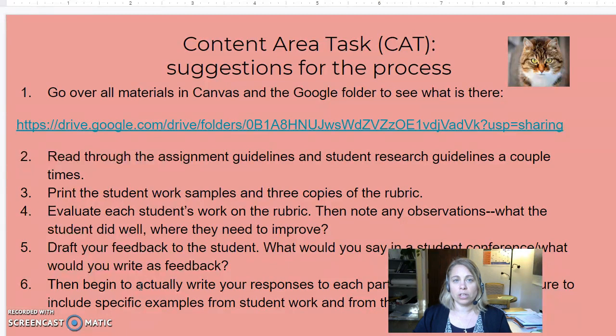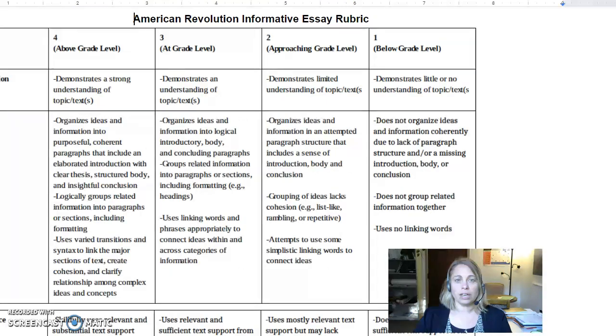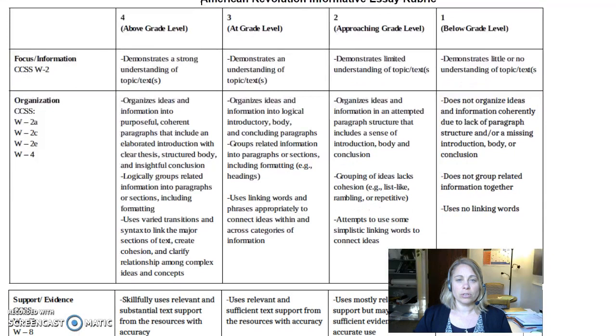But one thing that I wanted to go over with you was just remind you of how you're going to be looking at student work and what you are looking for. So here's one of the student work samples that's in the Google folder with all of the assignment resources. This is Carmen's piece about George Washington. So she's got a piece where she's started writing about George Washington. And remember that you're going to be evaluating her piece of writing based on the rubric that was provided to students and is provided to you in the Google folder. So let me move this over so you can see.